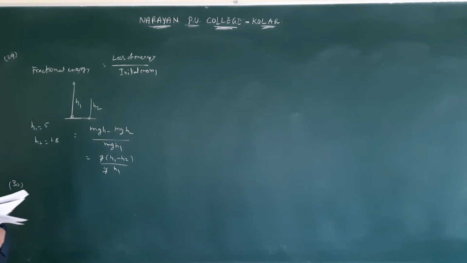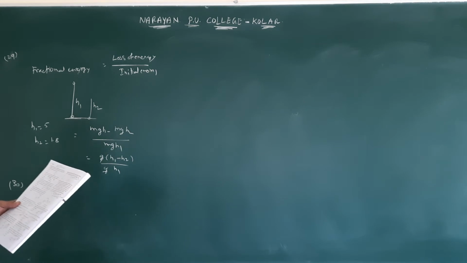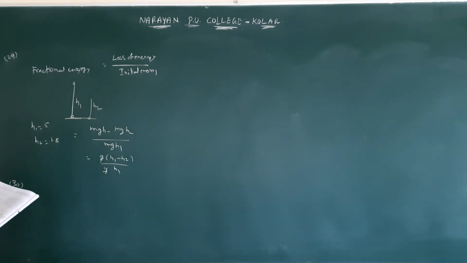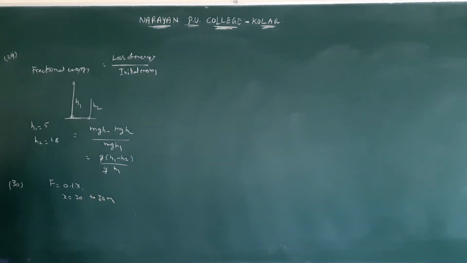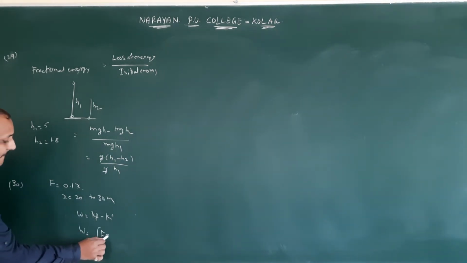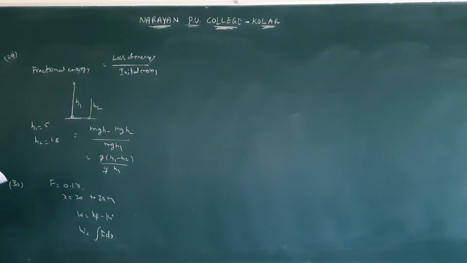Question number 30. A block of mass 10 kg moving in x direction with constant speed of 10 meters per second is subjected to a retarding force F equal to 0.1 x during its interval from 20 to 30 meters. Its final kinetic energy will be? So they are asking what is its final kinetic energy. So work done is equal to Kf minus Ki. Work done is equal to integral F dx. Apply this formula.